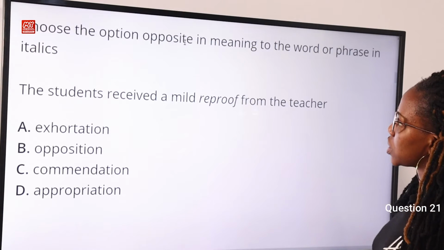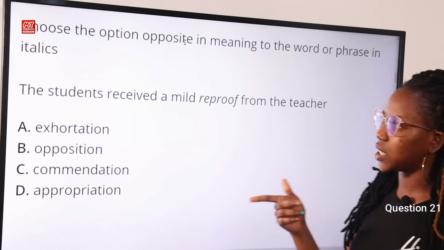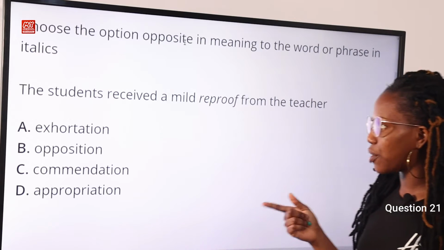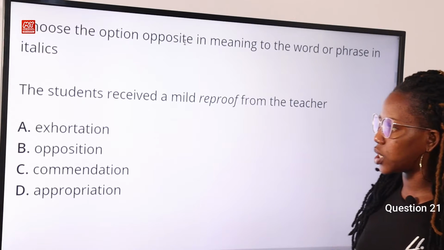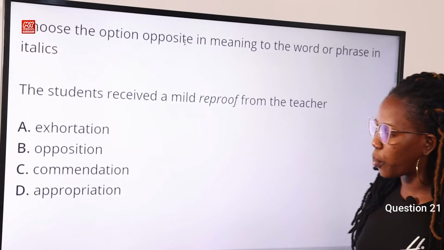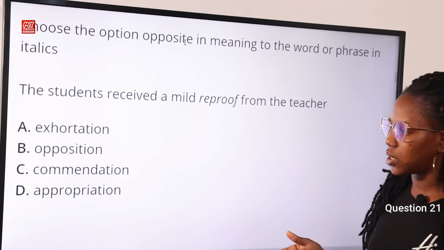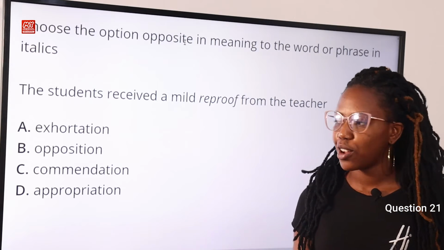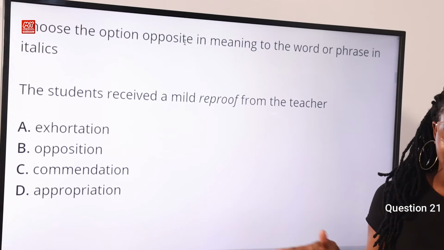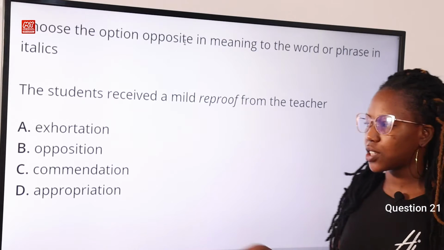Choose the option opposite in meaning to the word or phrase in italics. The student received a mild reproof from the teacher. Option A, exhortation. Option B, opposition. Option C, commendation. Option D, appropriation. Now the answer to this question is commendation.